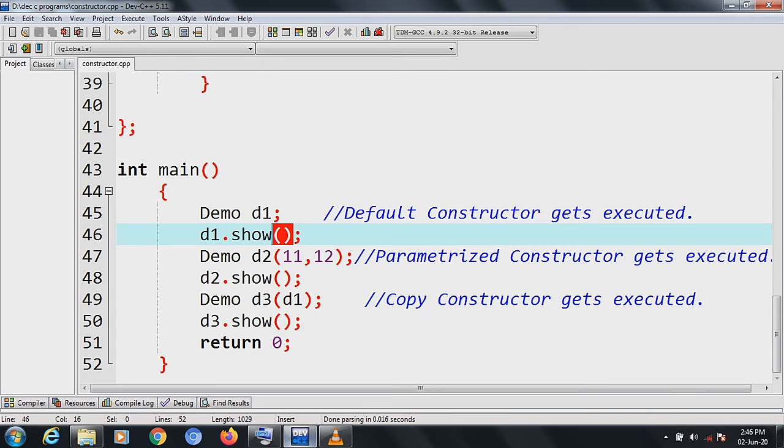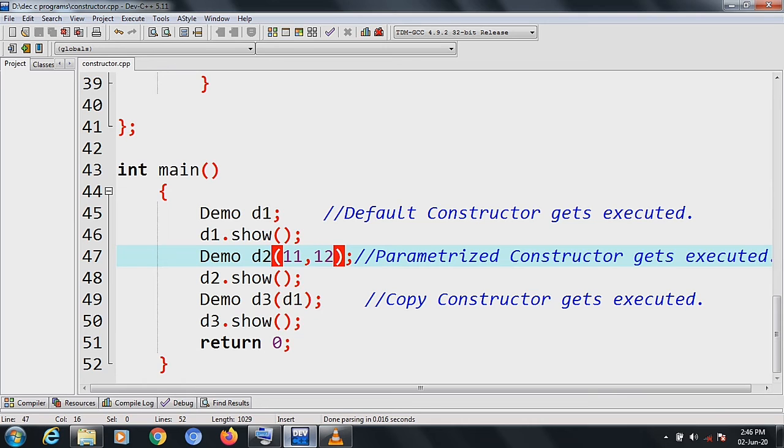Next, we have declared another object d2 of demo. Here we are passing two values, 11 and 12. That is why it is called the parameterized constructor. Here the parameterized constructor will get executed, because we are passing two values.